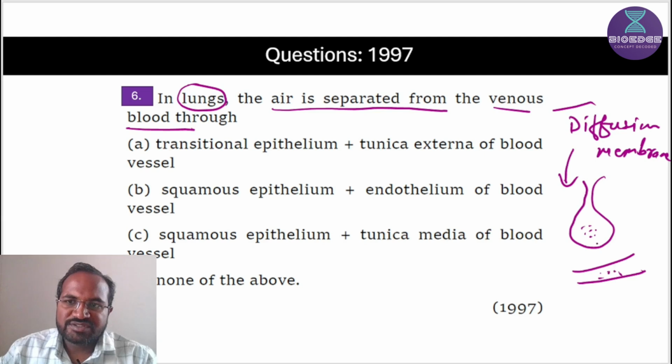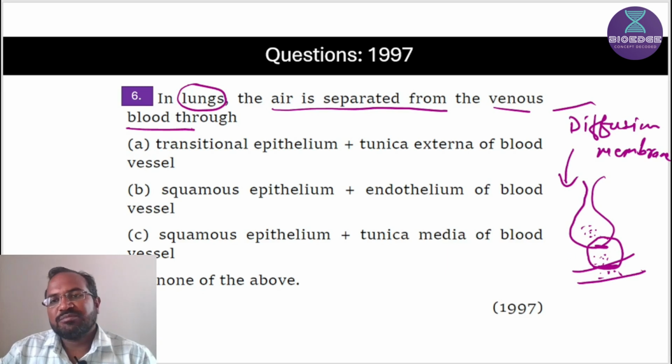It is made up of three parts: the simple squamous epithelial cells of the alveoli, the basement membrane, and the endothelial cells of blood vessels, mainly pulmonary capillaries. This part is called the diffusion membrane, where gases are diffused. Let's see which option fits.